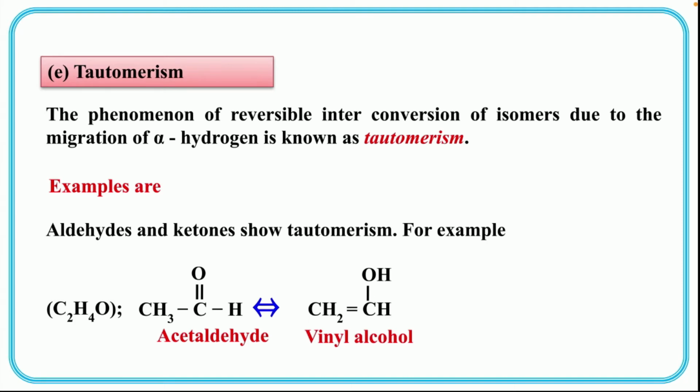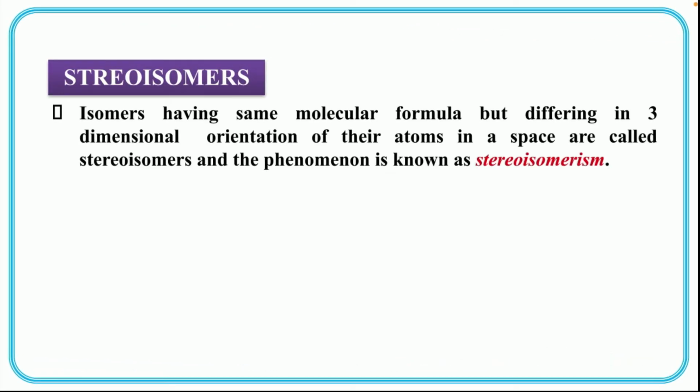Okay, let us move on to the next topic, that is stereoisomers. Stereoisomers means isomers having the same molecular formula but differing in the three-dimensional orientation of their atoms in space. So children, here the difference is the three-dimensional orientation of atoms in space, how they are arranged in space, that is actually being considered.